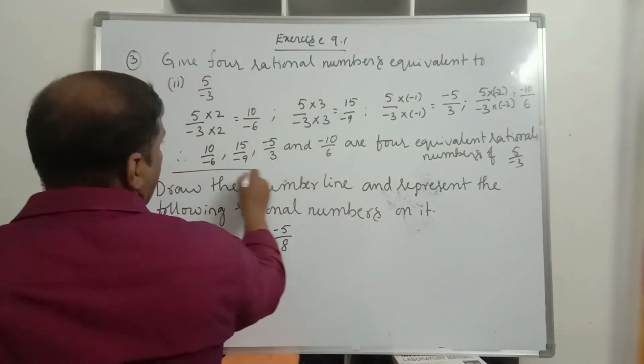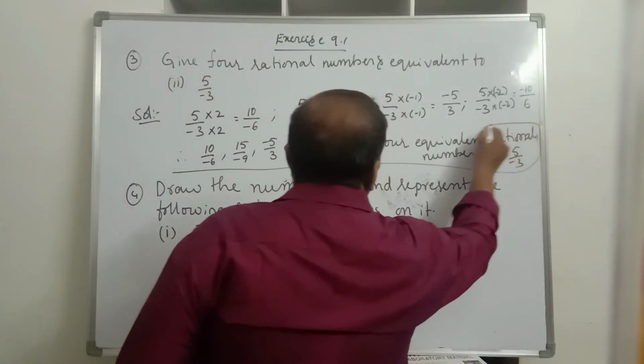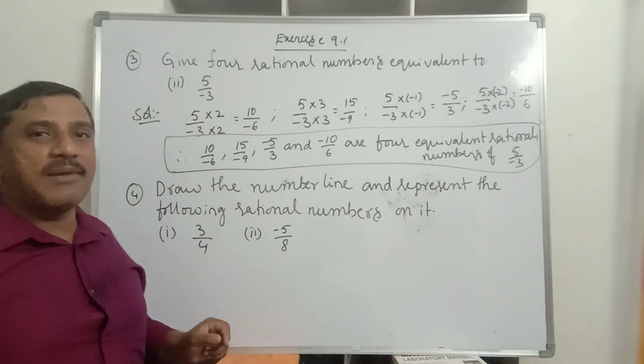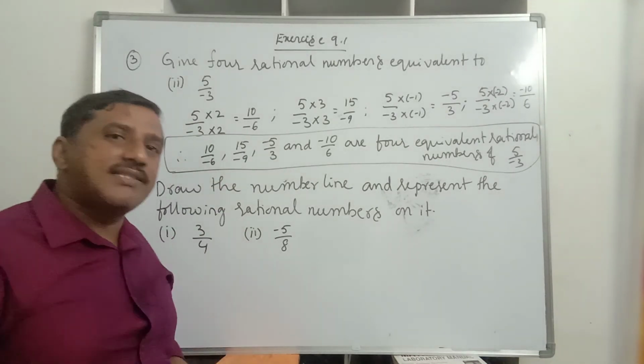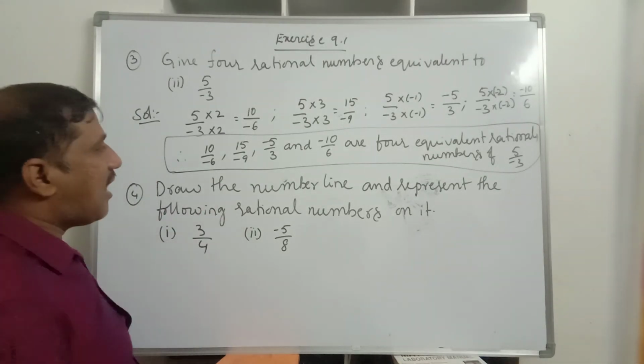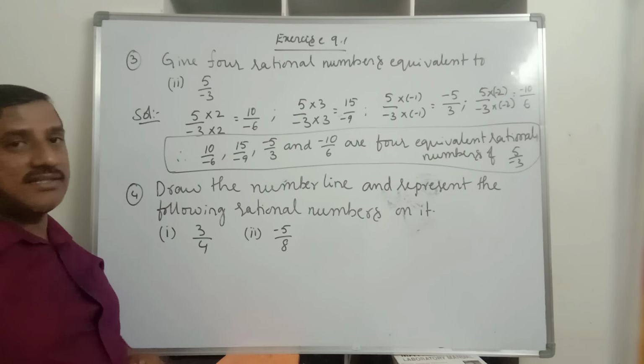Like this we will find the rational numbers of a given rational number, that is by multiplying both numerator and denominator with the same number. Now the fourth question, draw the number line and represent the following rational numbers on it.